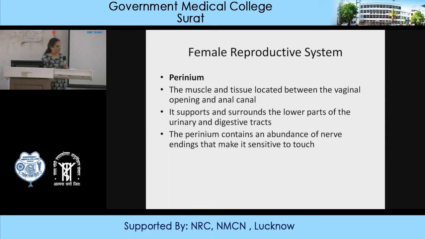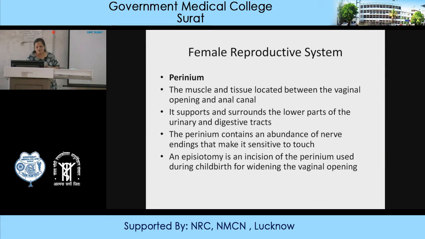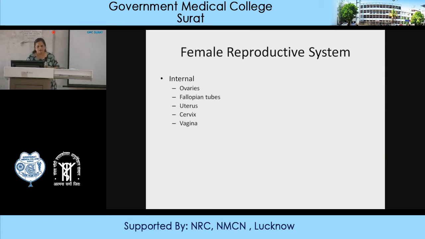When there is normal labor, then an episiotomy, or cutting of the perineum, is done for the passage of a big head from the vagina. This is very important, and you have to even give stitches, the perineal stitches. They are very painful after birth. An episiotomy is a widening of the vagina during childbirth. Then you go to the internal organs, which are very important.